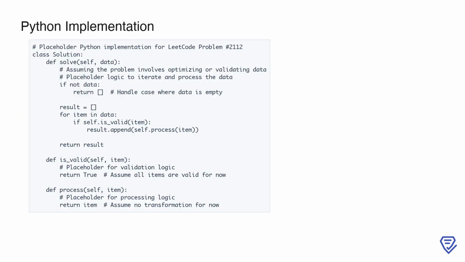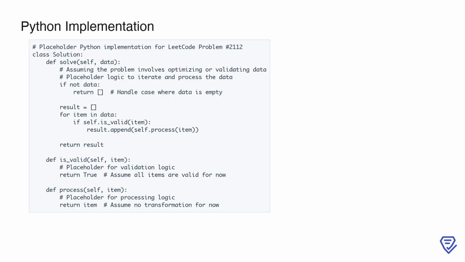This Python implementation provides a placeholder solution for LeetCode problem number 2112. Since the exact problem description is unavailable, the code assumes a general structure where the input is a dataset that needs processing and validation. The solve function accepts the input data and initializes an empty result list.